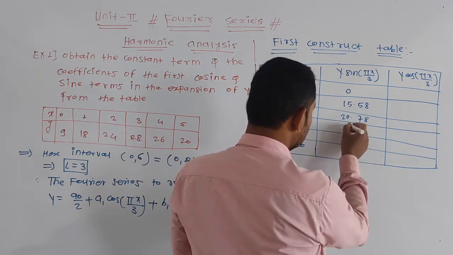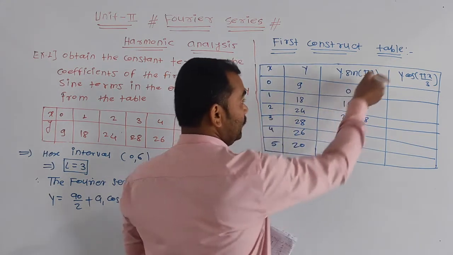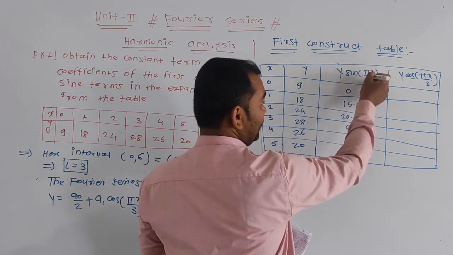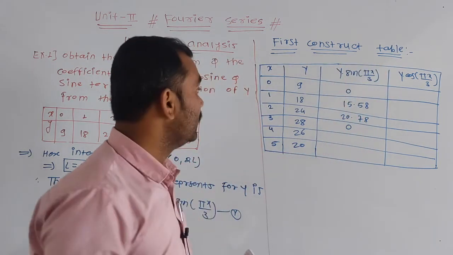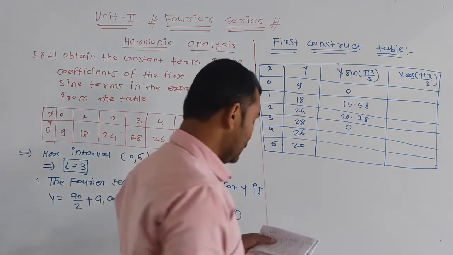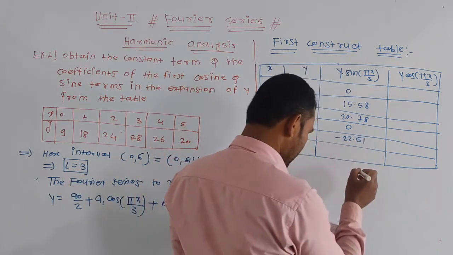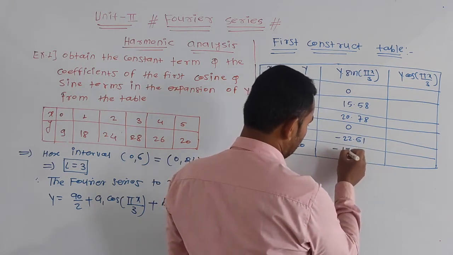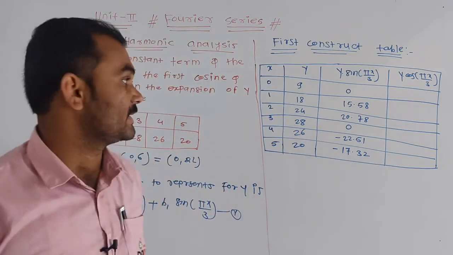The next 20. Okay, the next 0, because x is 3. If we replace x as 3, sin pi आएगा. Sin pi is 0, into y whole is 0. The next minus 22.51. The next minus 17.32. These are the values of y into sin pi x upon 3.